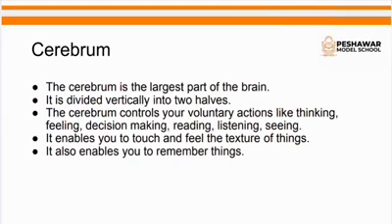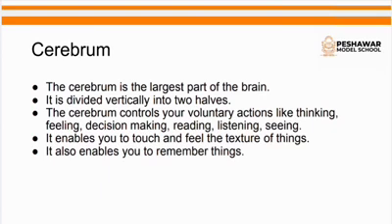I want to tell you an important thing about the cerebrum: its right half controls the left side of the body, and similarly its left half controls the right side of the body, meaning opposite, right? Your body and your cerebrum's halves connect oppositely.